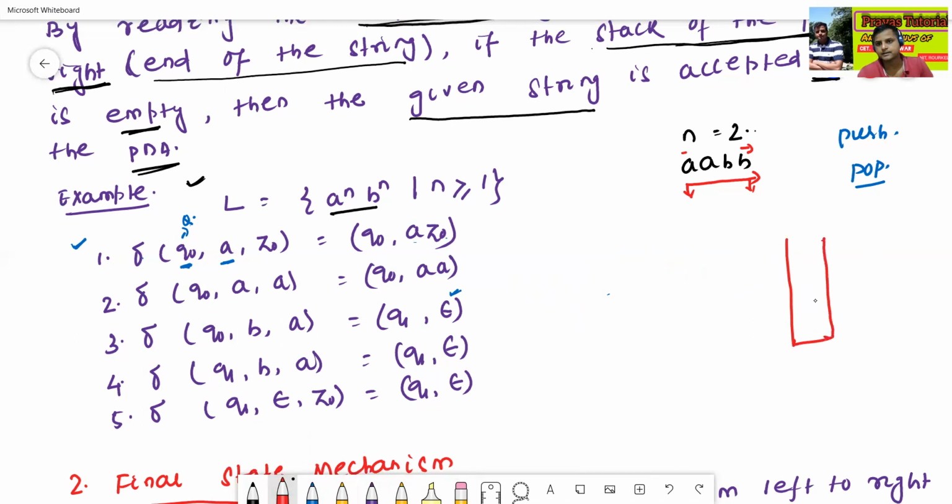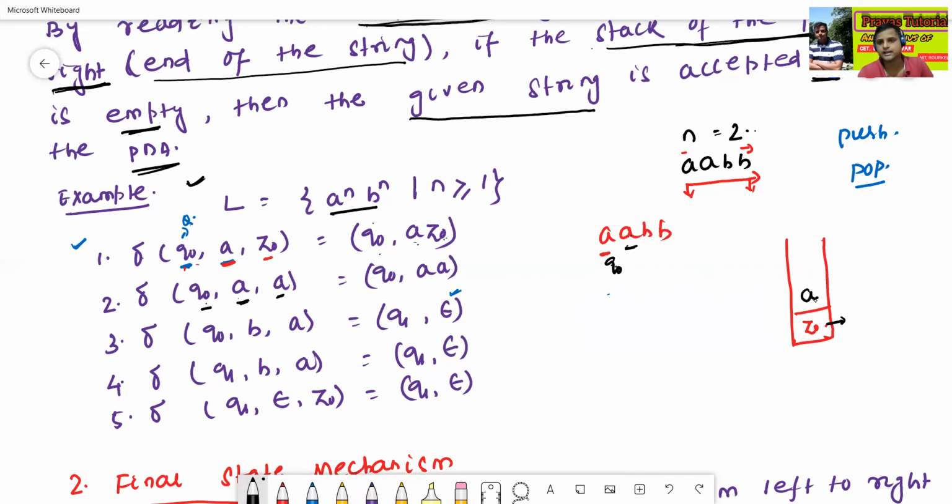I'm using the stack again. This is Z0. See here, the string is A, B, B. Initially Q0 reads A. The top of the stack is Z0 here. Then Q0, A, Z0 means I push A. Now again in state Q0, Q0 reads A. This transition will execute.